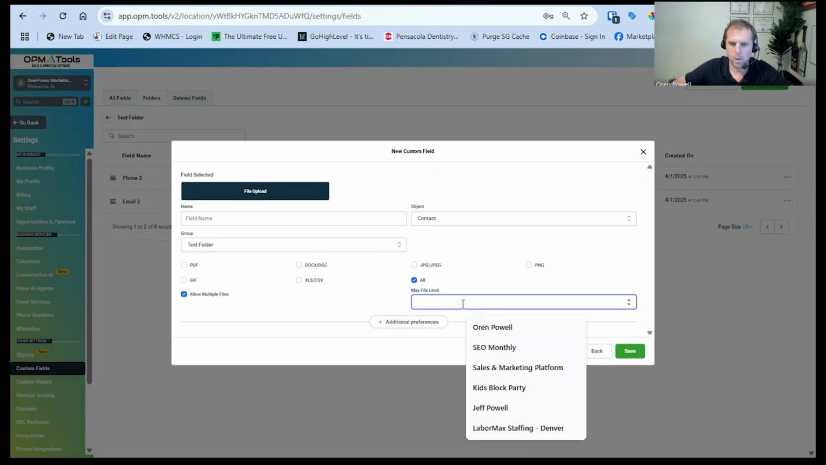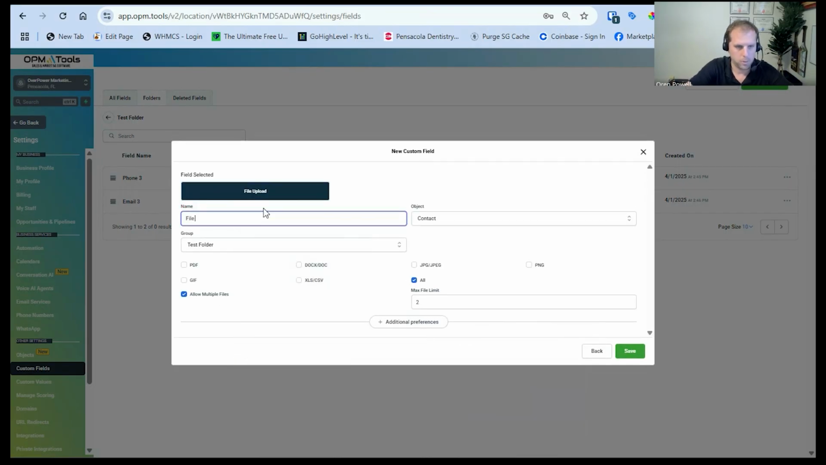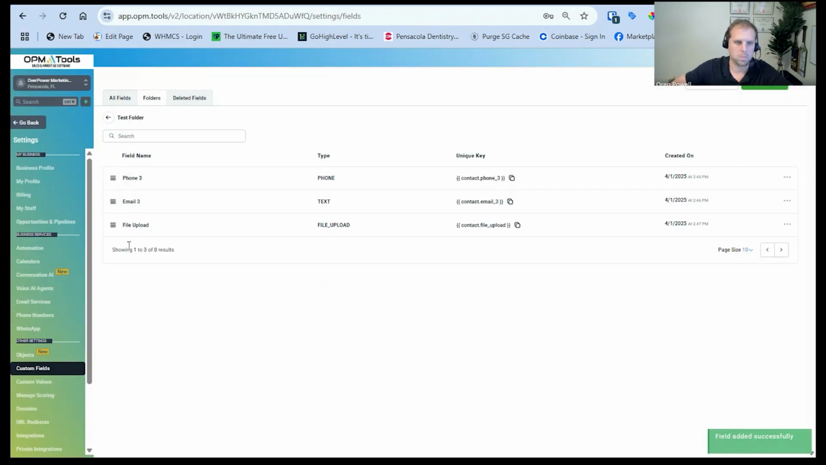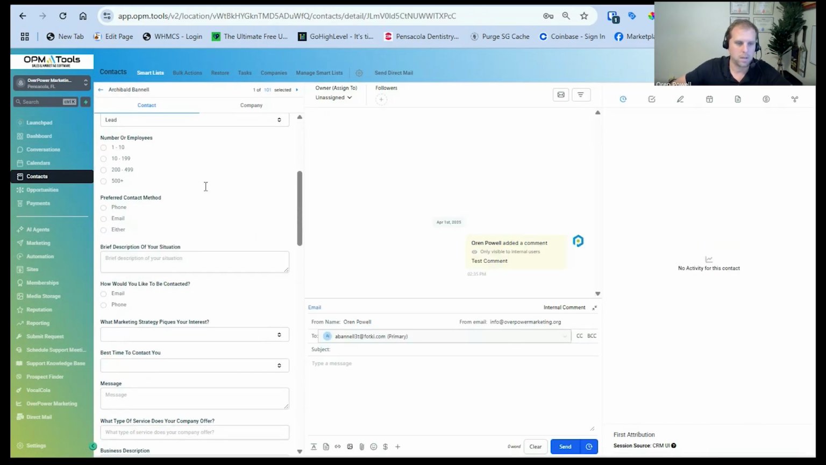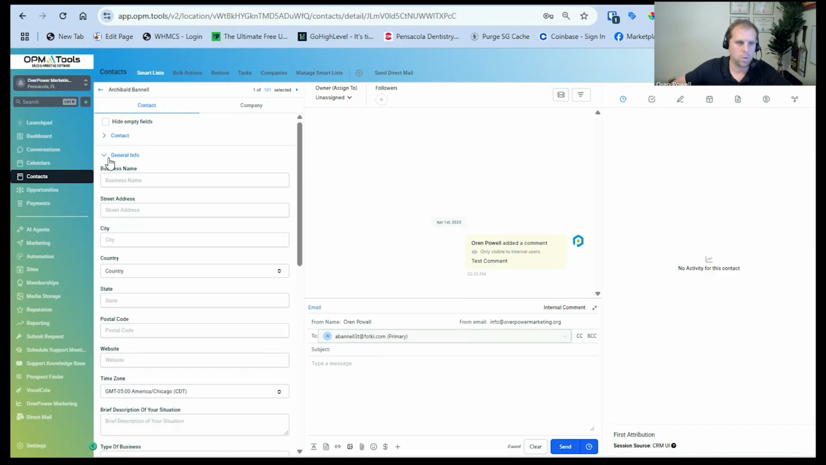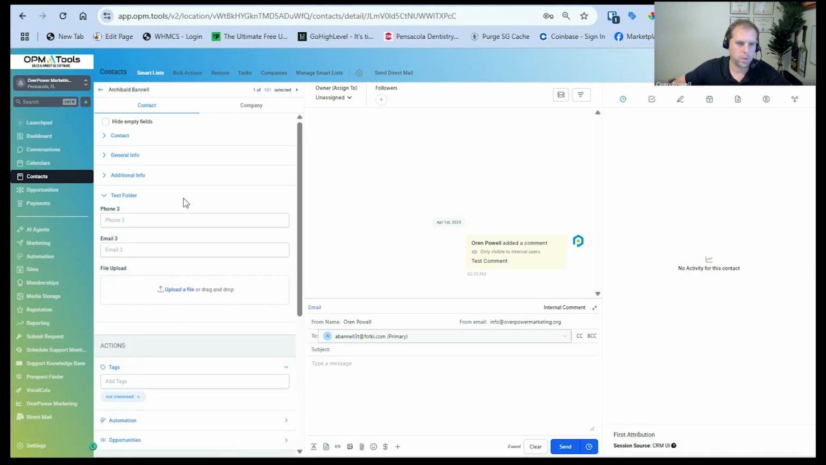I'm going to hold, well, actually, we'll go ahead and keep this because we're going to delete it afterwards. And we'll say 2. Save. Oh, we got to call it something. File upload. There we go. Awesome. So now we just created 3 custom fields for contacts. So if we go into any contact now, let's say this one right here, and we scroll down to test folder, which was the folder that we just made. Now we have those 3 additional fields that we added: phone 3, email 3, and file upload.